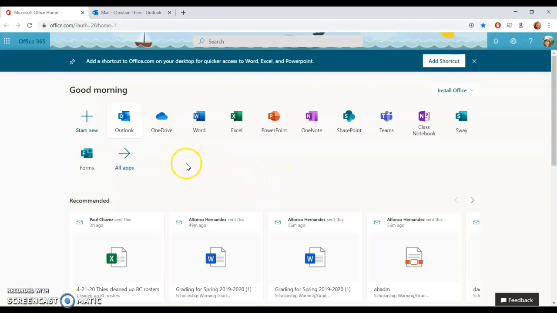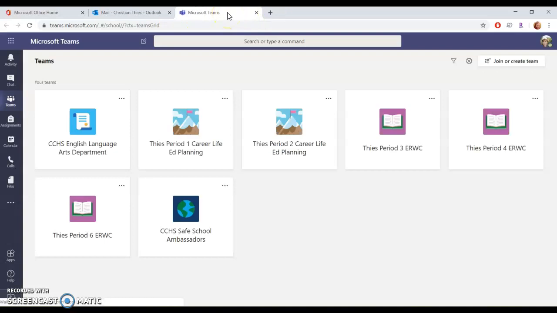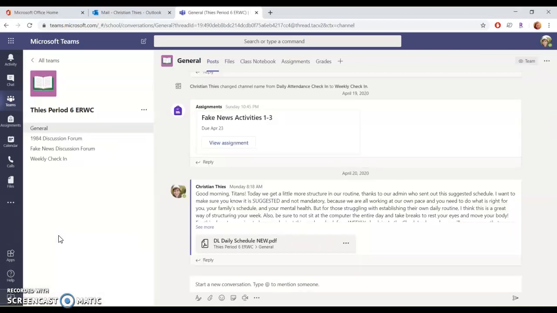Back to the home page here, you have a bunch of lovely apps. One of them should be Teams. Please click on Teams, and this is where you are going to find pretty much the mother lode. Here's all of your classes that are using Teams. Let's just imagine that I'm in Ms. Teese's 6th period class. Why not?